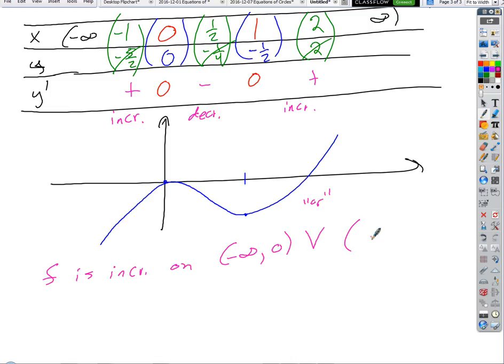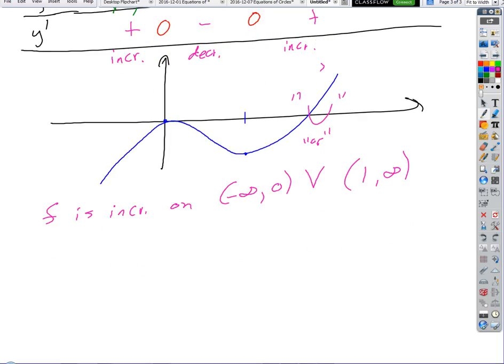Sometimes you can use the union symbol too. That's what we did in trig, and that's fine, either one would be fine. This is kind of an algebra symbol and that's kind of a logical symbol. They both would work. Or you can even use a comma. A comma implies an or also, if you put a comma in between those intervals. So any of those three technically would work. And then what's the other one? 1 to infinity, right?